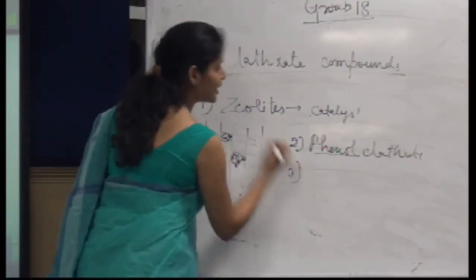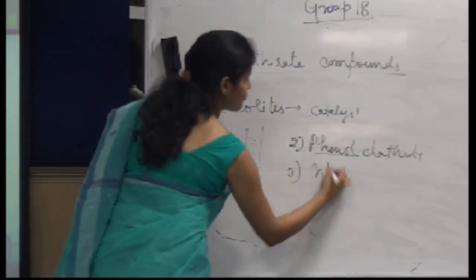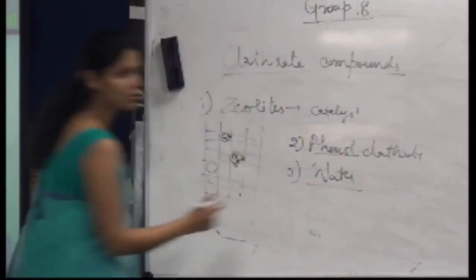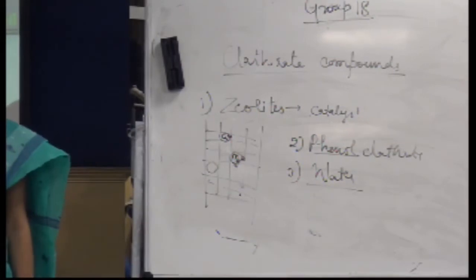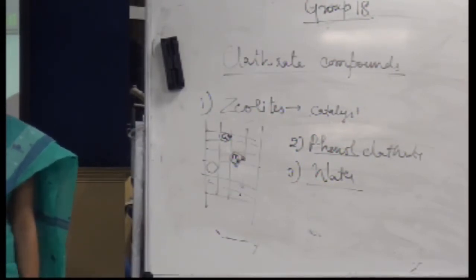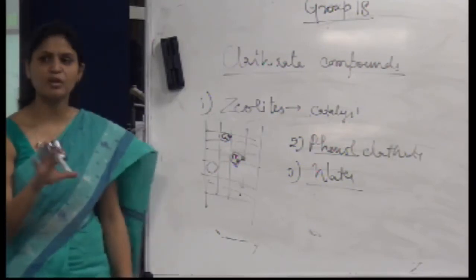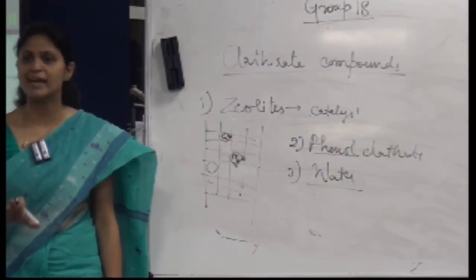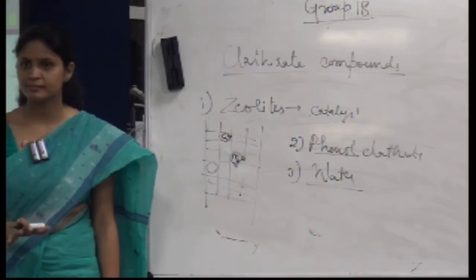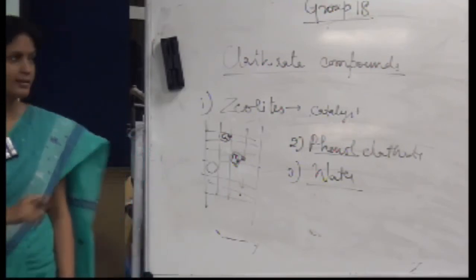What other kind of clathrate? We have water. Water also crystallizes in the form of ice. Again, noble gases can fit into those cavities. So water is an example of an inorganic plus organic sort of clathrate, right?